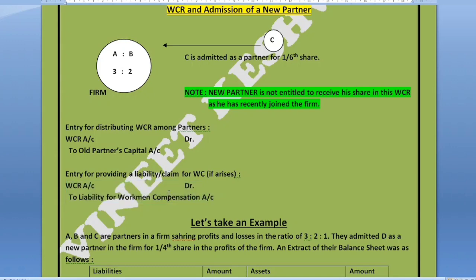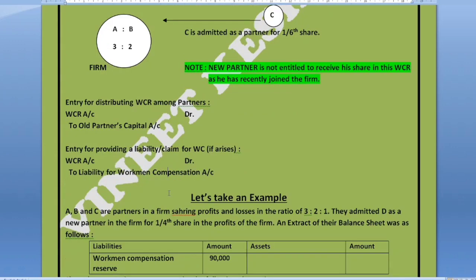And now suppose after you have provided the liability for workman compensation, there is still some balance remaining in this reserve, in WCR, with the firm.